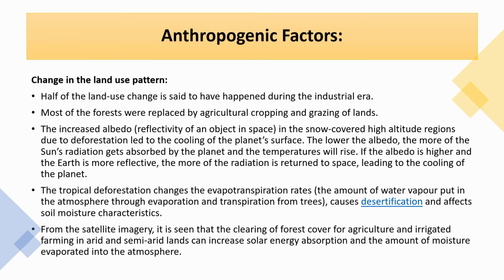So another aspect which leads to climate change due to human factors is change in land use pattern. We know that a lot of land is diverted to different uses, especially forests are cut down and mainly used for industrial and other activities for urbanization. Likewise, mainly economic aspects are considered by humans when clearing these forests and the natural wealth we get from nature.